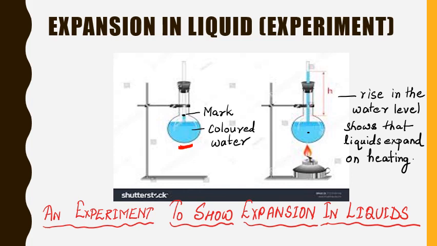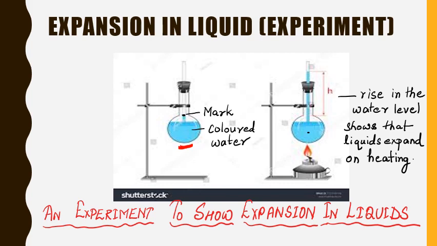Now pass a narrow glass tube through a one-holed rubber stopper. Fix the stopper tightly into the mouth of the flask so that the colored water rises by 1 or 2 centimeters in the glass tube, just to prevent the entry of air. And to seal this flask, we have used the rubber stopper. Now we will mark the rise in water level in this capillary tube by 1 or 2 centimeters. I have marked it with black color. So this is showing the original level of the water.